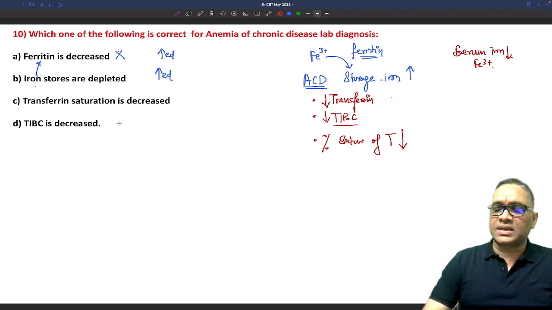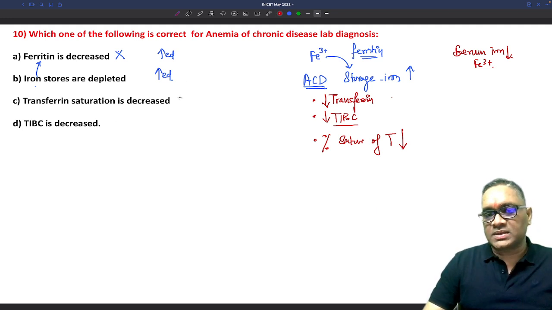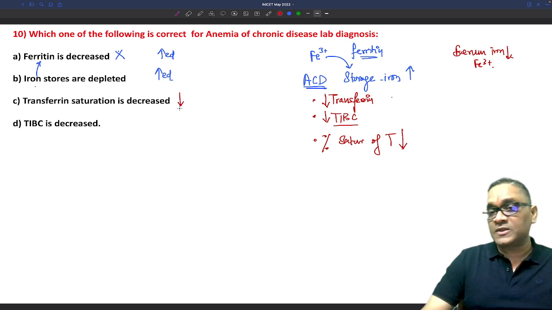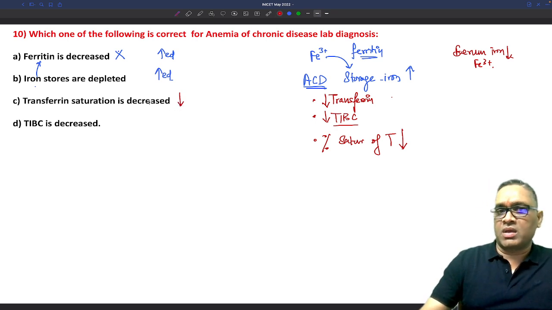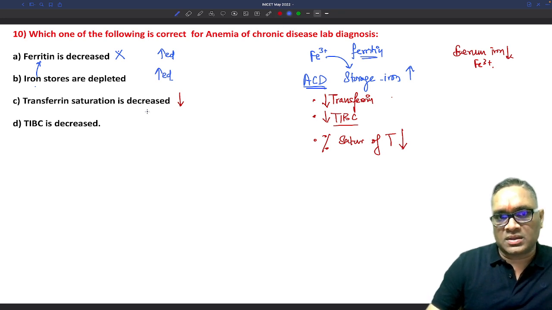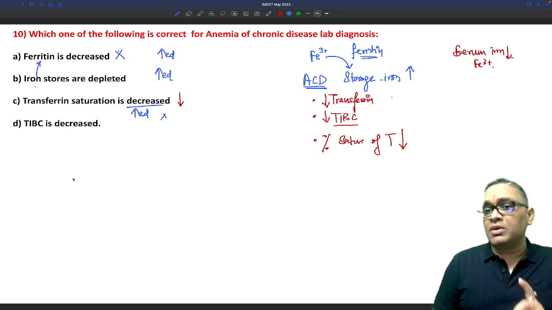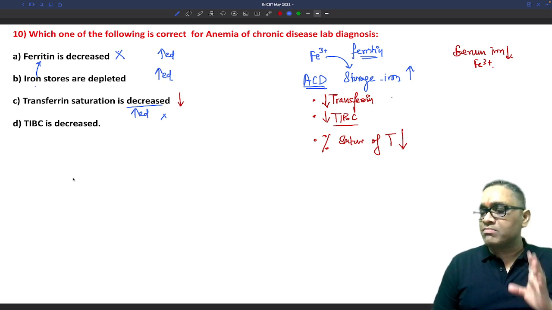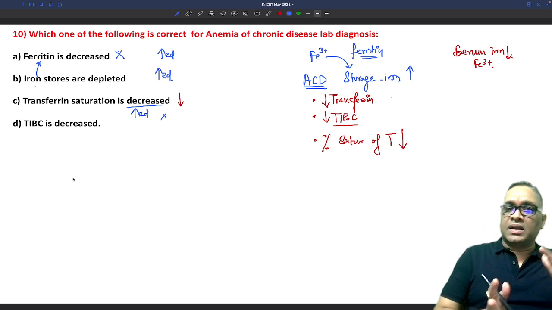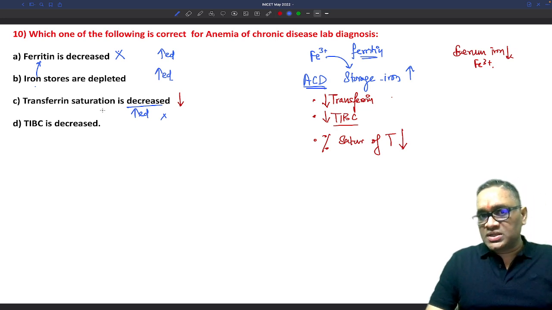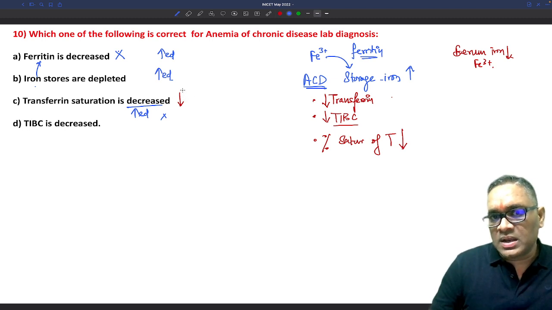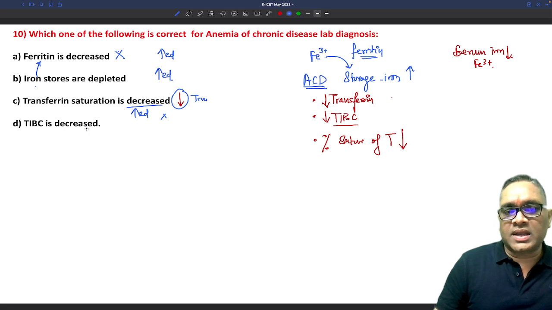So here I will say that there are two things which can be correct. One is that percentage saturation of transferrin is decreased, if this was a multiple choice option, or if it is given in the question as increased, then it will be a wrong statement, right? But remember, transferrin saturation is decreased in both iron deficiency anemia and anemia of chronic disease, and this is a very, very important point, because many students feel that it is increased. So if transferrin saturation is decreased, that is also a finding. If this statement is given, decreased is a true statement, right? And TIBC is decreased, as I already told you, so that is also a true statement. So here we can see there are two answers which are right.